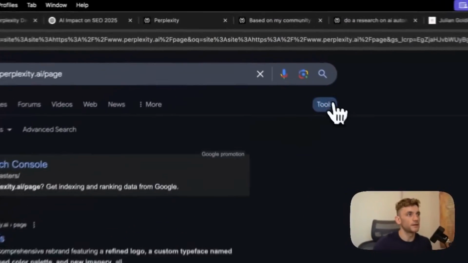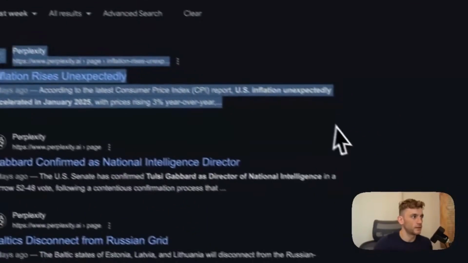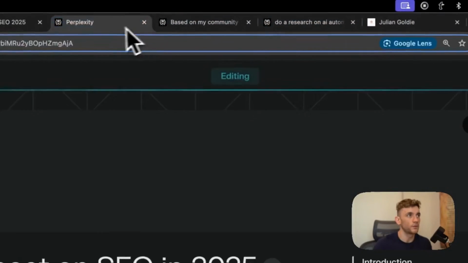And also this stuff indexes on Google. If we look over the last week, you can see stuff is indexing and ranking on Google within the last few days. So that's pretty useful as well. It's a nice little feature.